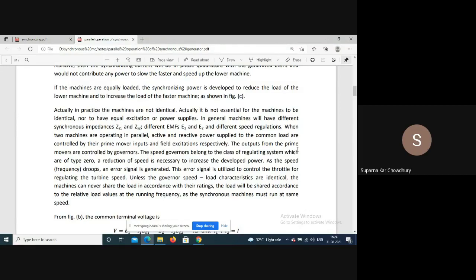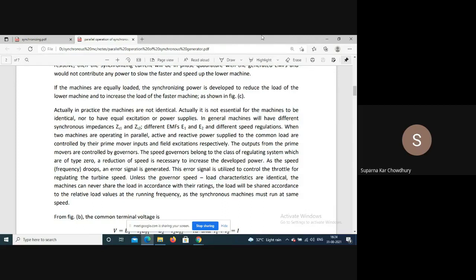Actually, in practice, the machines are not identical. I have considered identical machines with E1 equal to E2, and impedance also equal. But in practice, it is not necessary that the machines should be identical. So the machines will have different excitation, so E1 and E2 will be different. They will have different impedances, ZS1 and ZS2, and also different speed regulations.